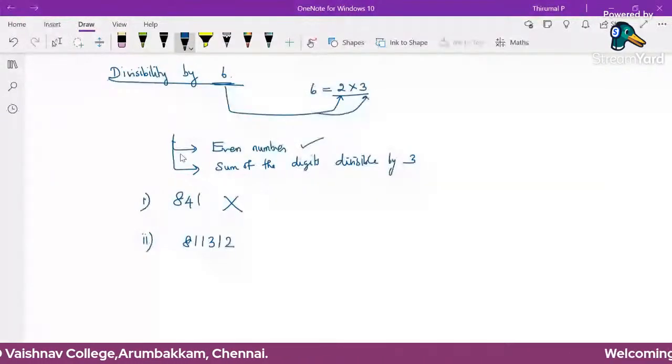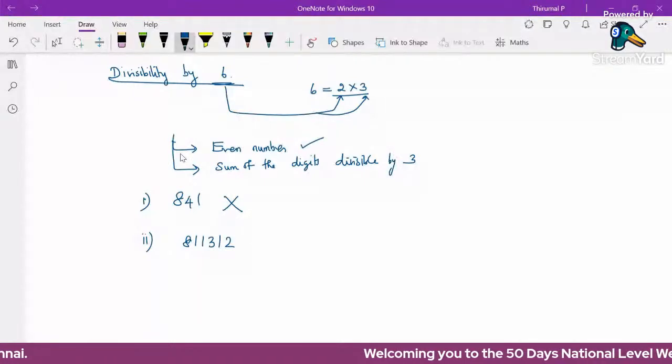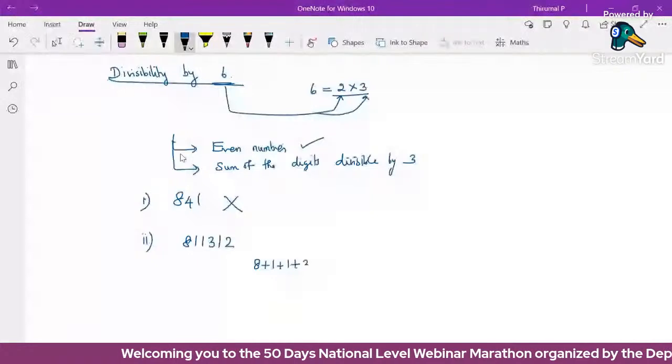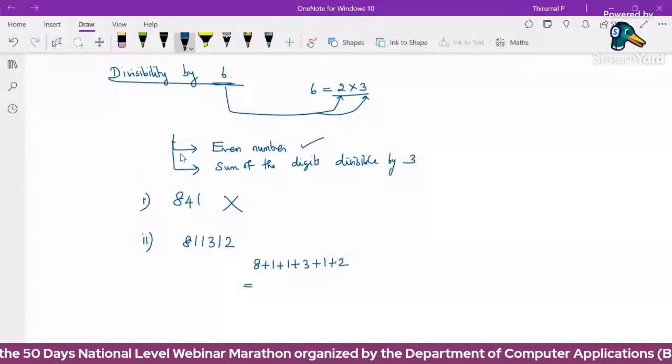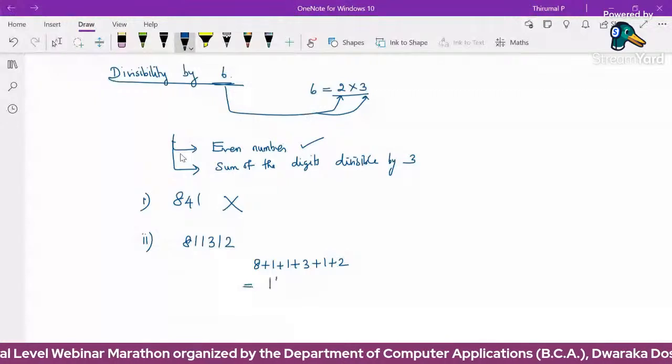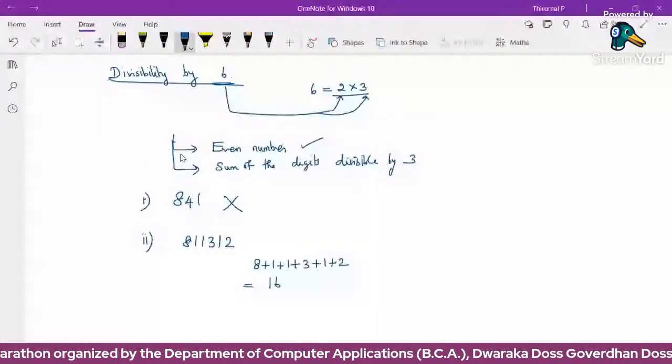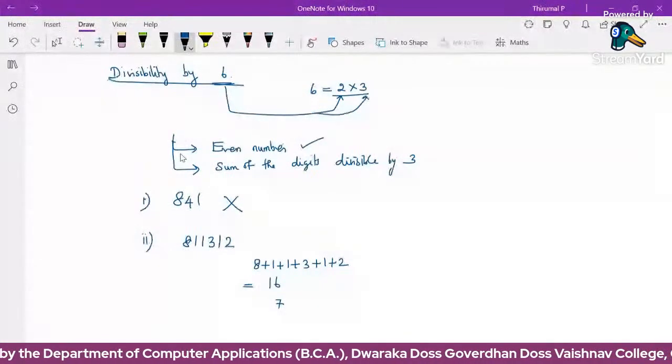Next we have to check the divisibility condition for 3. So for 3, the sum of the digits must be divisible by 3. First find the sum of the digits: 8 plus 1 plus 1 plus 3 plus 1 plus 2. The sum is 10, 13, 14, 16. Again we can apply: 1 plus 6 is 7. 7 does not divide by 3, so the number is not divisible by 3.